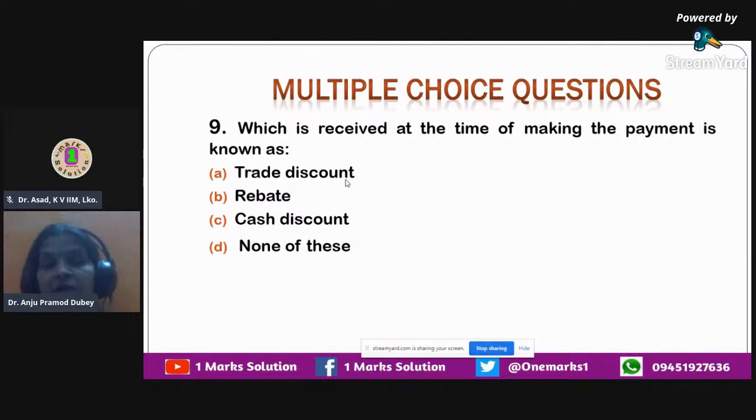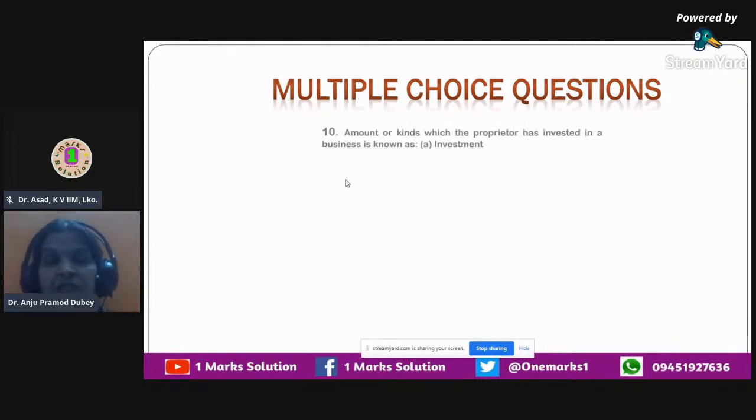The cash discount is the term which is used for giving discount to people who are making cash payments. So whenever a party is making cash payment, in order to promote prompt, quicker, fast cash payments, cash discounts are allowed. And this cash discount is received at the time of making payment. Okay, so the correct answer that we have over here is option C, that is cash discount.